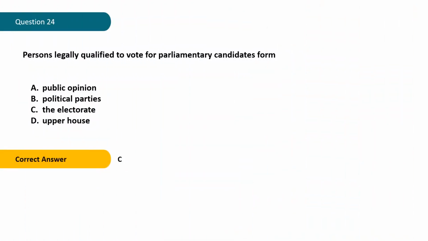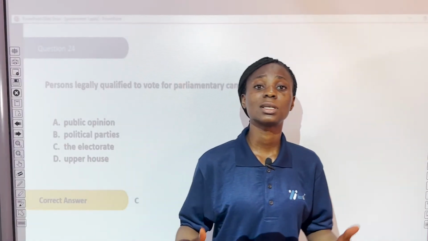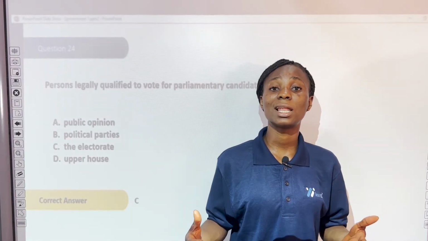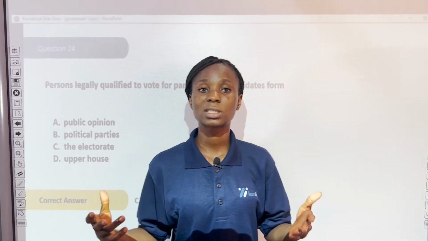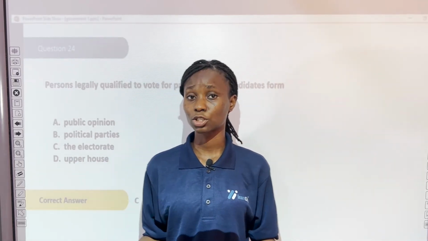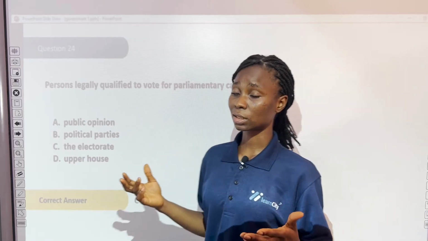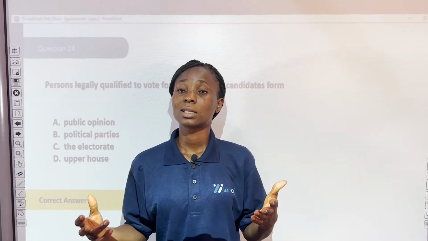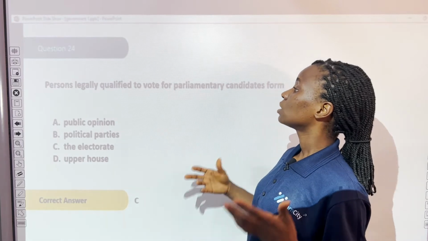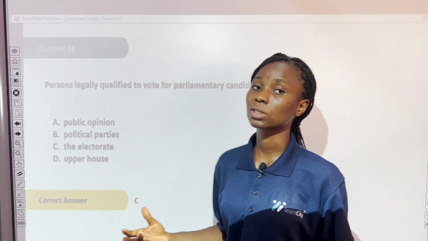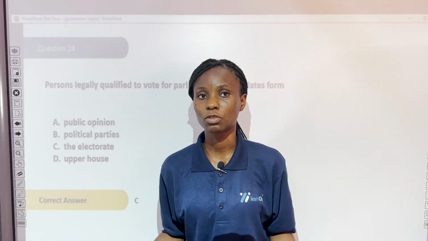The correct answer is C. The electorate. Who are the electorates? The electorates are people that are allowed to vote in an election. So, in a parliamentary system, people that are legally qualified to vote are also known as the electorate.